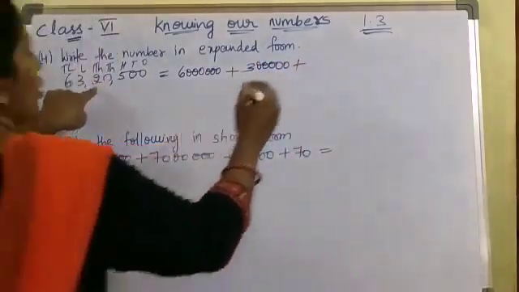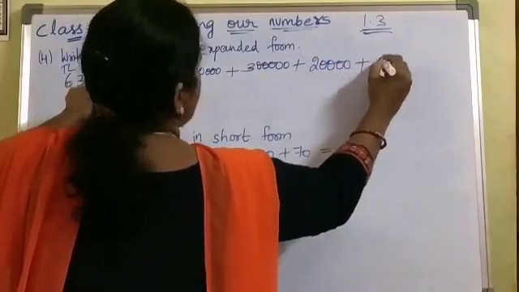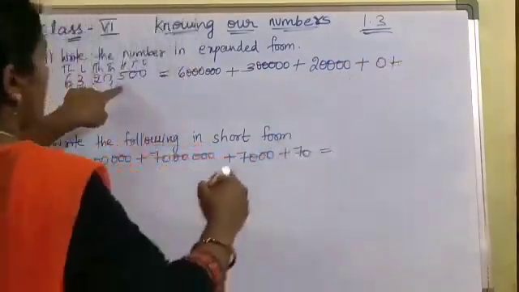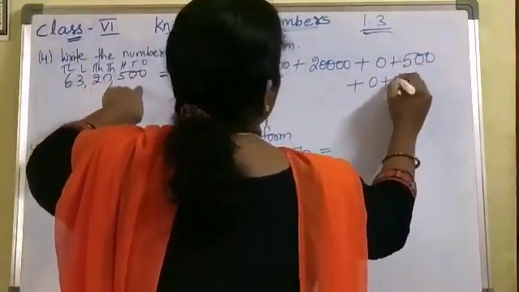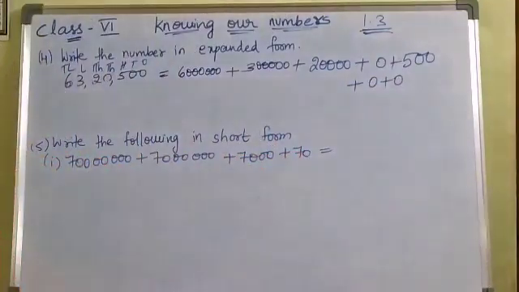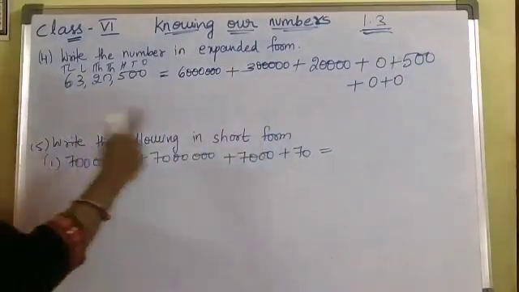Next 2 after how many digits? 4. Next 0. No need to write anything. Next 5. 500. Next after that 0 plus 0. This is the expanded form of this. Is it clear? Coming to next one, write the following in the short form.